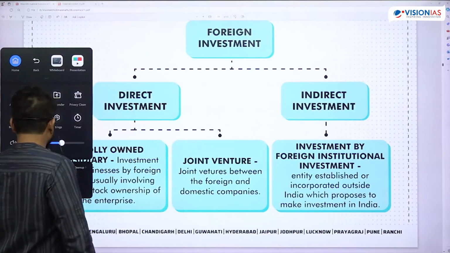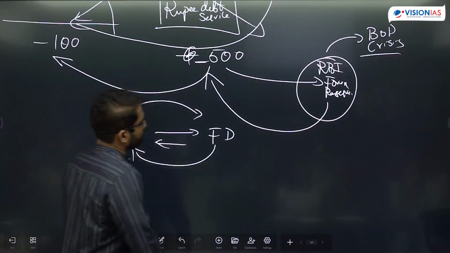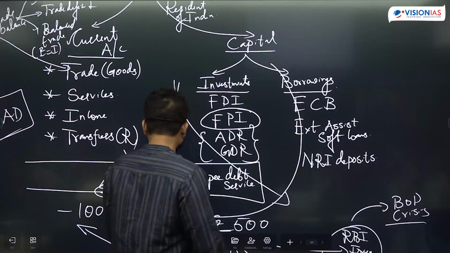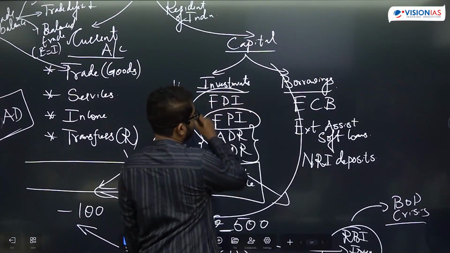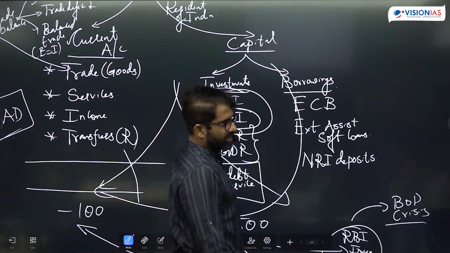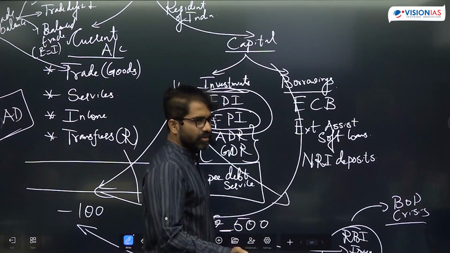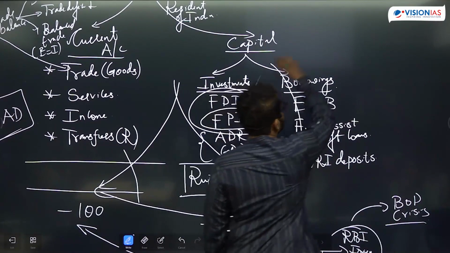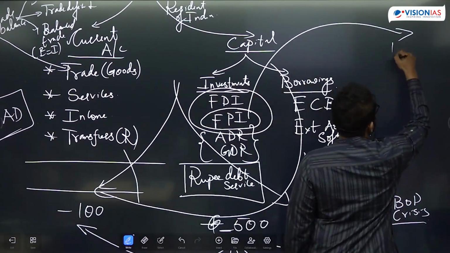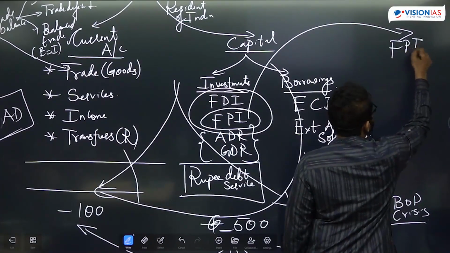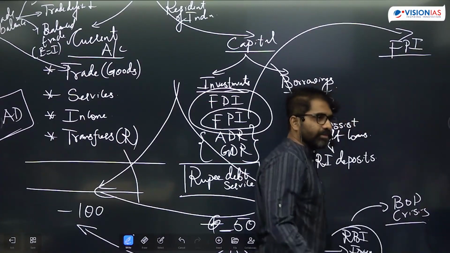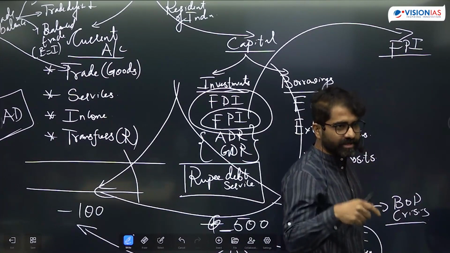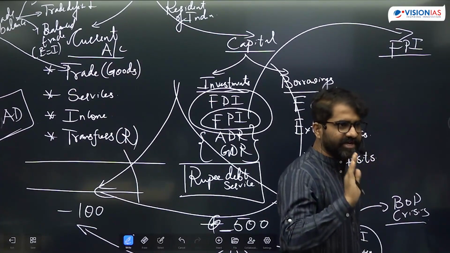Here we've written FDI and FPI. So two things here. One is the old definition which you already know, and now it is based on the control of the asset. Control of the asset is basically with respect to portfolio investment into a single entity which is greater than or equal to 10%, and that will be treated as FDI. Once you treat such an investment as FDI, it will be treated as FDI only.